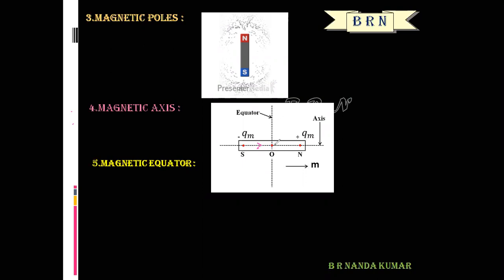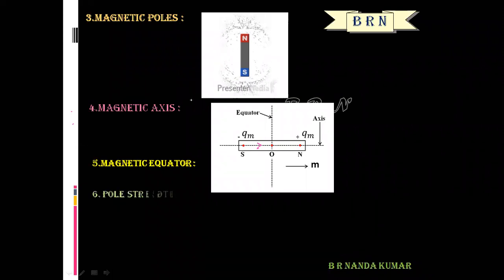A point on the magnetic axis is the end-on position. A point on the magnetic equator is the broadside-on position.